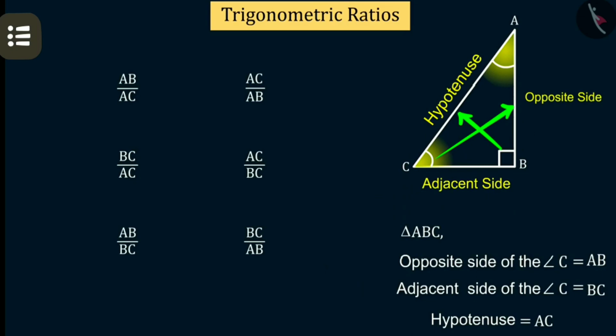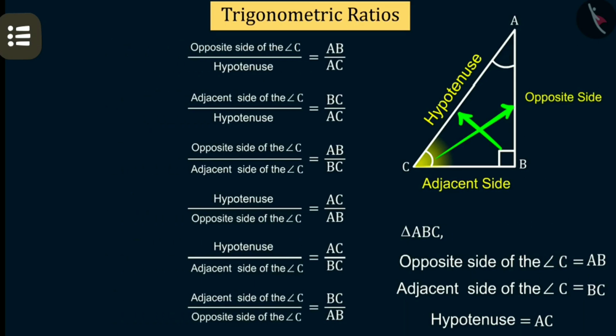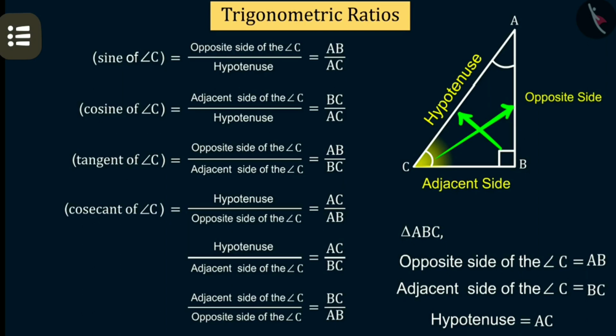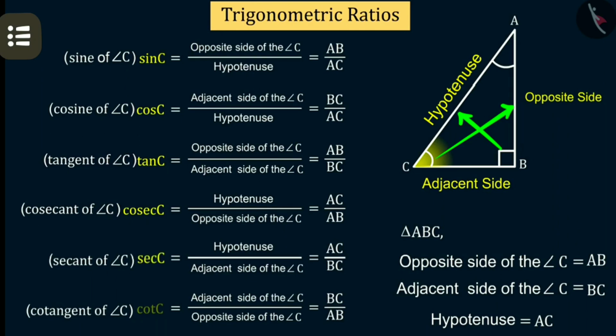So if we find all possible ratios of the three sides with respect to angle C, we get these trigonometric ratios, which are called sine of angle C, cosine of angle C, tangent of angle C, cosecant of angle C, secant of angle C, and cotangent of angle C. In an easy way, you can simply say them: sin C, cos C, tan C, cosec C, sec C and cot C.